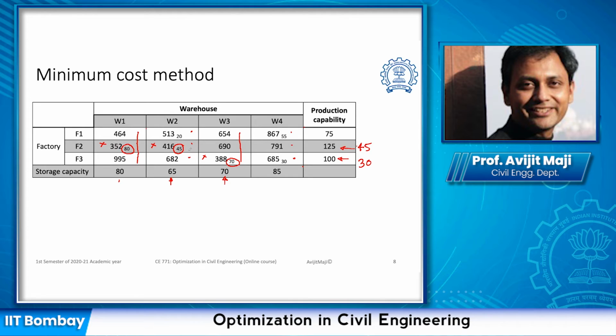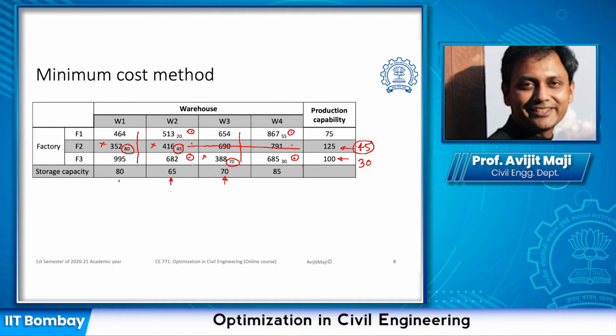The moment we assign 45, this whole 45 is taken care of, which means I cannot have any other number in this particular row, so I need to strike off this particular row. Any excess amount, if we put it, is not going to satisfy or meet the factory production, and hence we cannot have any other number in this particular row. So this leaves us with the 4 cells, which is here, here, here and here.